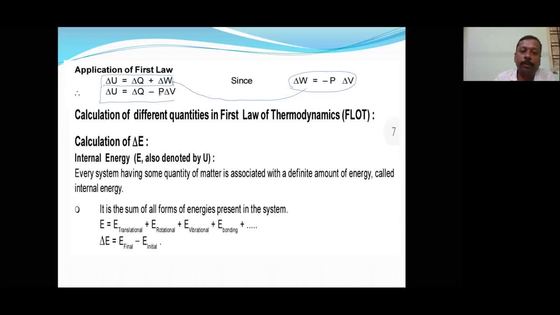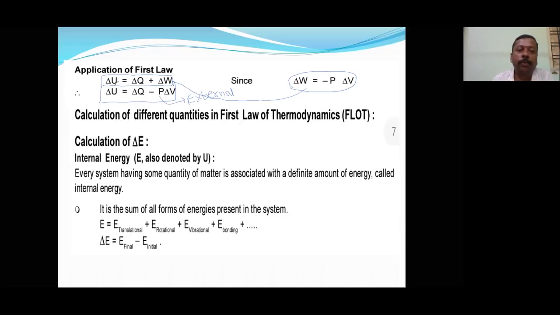And this P must be external pressure. What is this P? P is external pressure. Okay. Now, calculation of different quantities of the first law of thermodynamics.